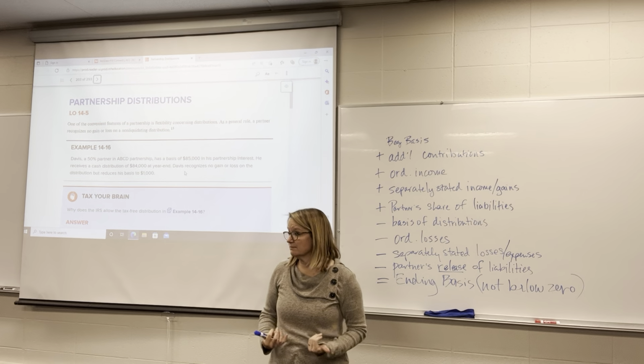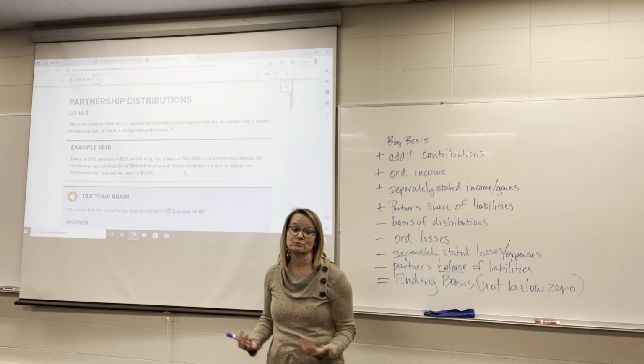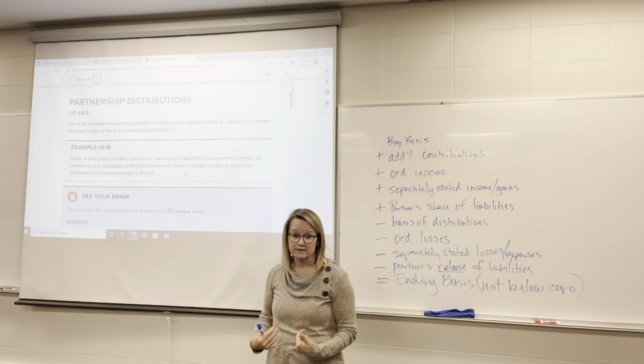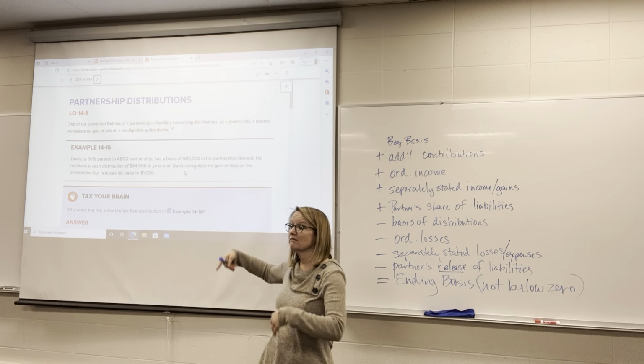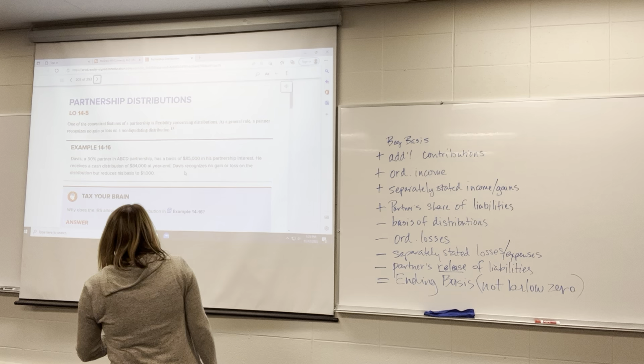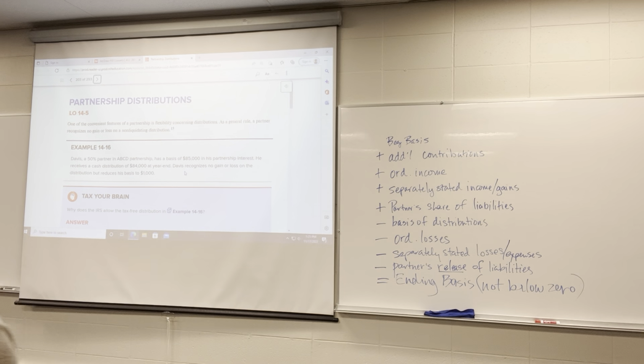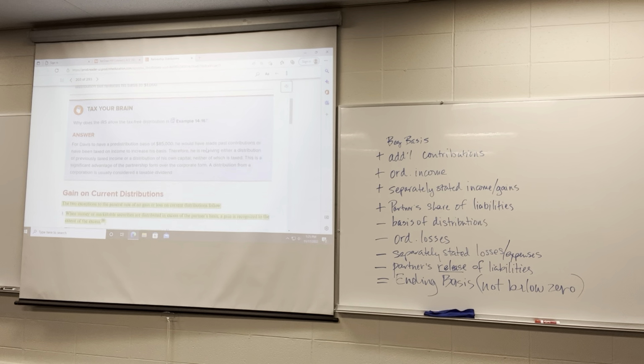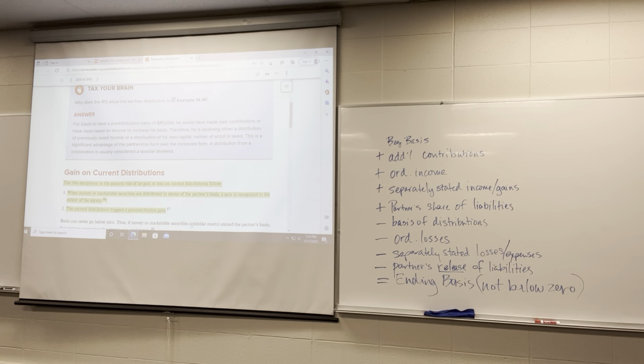It's still income to the partner even though they didn't receive it. They didn't withdraw it. When the distributions happen, that's when they're withdrawing it, okay? So it's the income that triggers the tax, not the distribution that triggers the tax. Except, like I said, if too much is withdrawn.